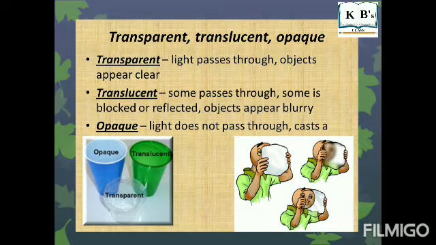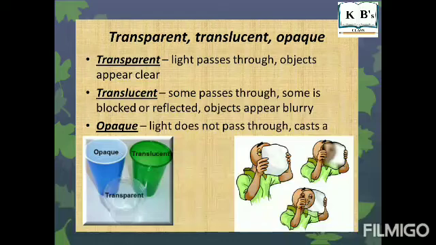Now moving to the next category, transparent, translucent and opaque objects. So kids, there are certain objects which allow light to pass through them. These objects are clear, so they are called transparent objects. Certain materials allow only a little light to pass through them.